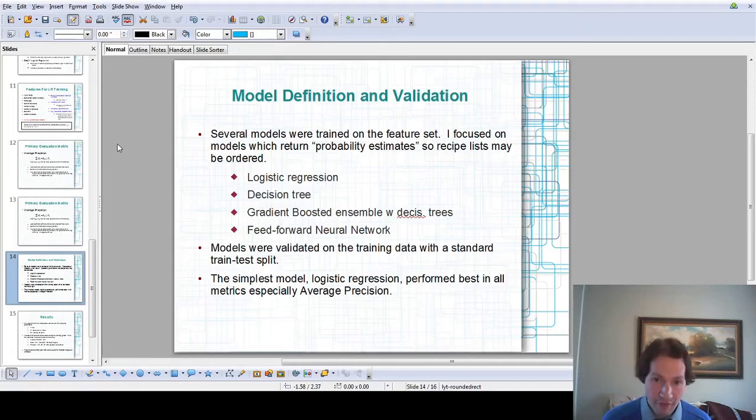These models were validated on the training data using a train test split. So I have test data which is set in the future. I'm reserving that for the final evaluation of the model. But going back into the past, we have our training data where we're trying to understand recipe popularity growth. And on that training feature set, we're doing train test splits to validate these models and compare them before making a final selection.